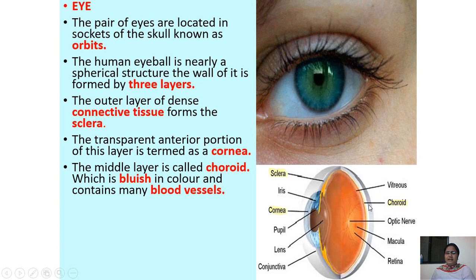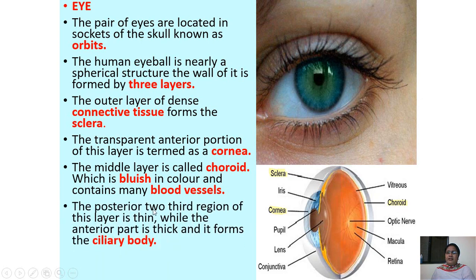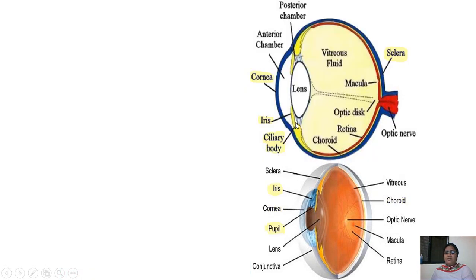Then the middle layer is called the choroid, which is bluish in color, contains many blood vessels. And the posterior, that is the innermost layer. Third region of the layer, it is thin, while the anterior part is thick and it forms the ciliary body. So here this is the ciliary body.